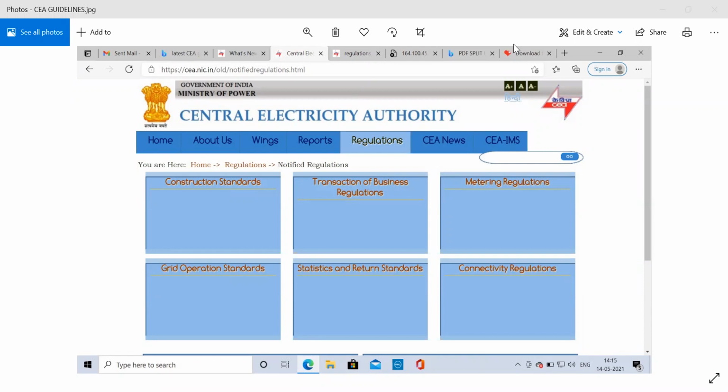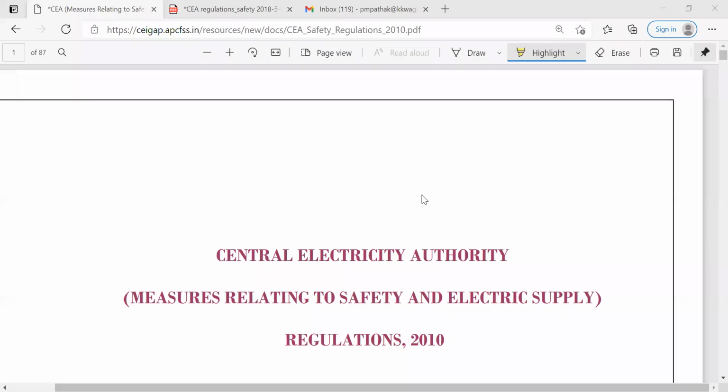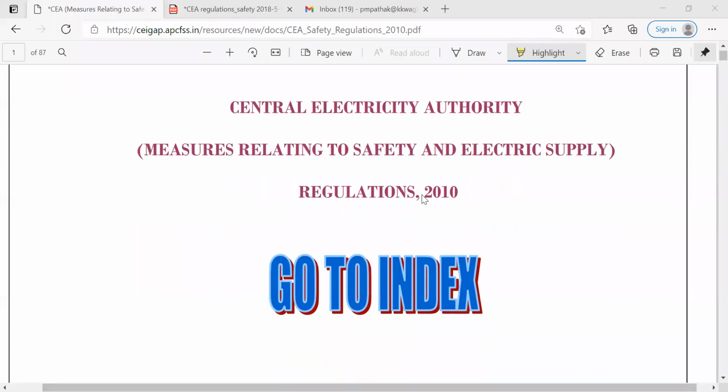So we will discuss the safety precautionary measures related to that, and there are some guidelines or regulations. So this is one of the regulations, that is CEA, Central Electricity Authority, measures relating to safety and electrical supply,